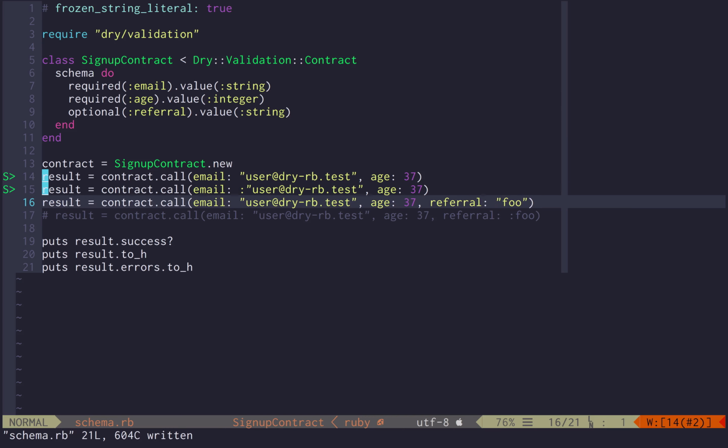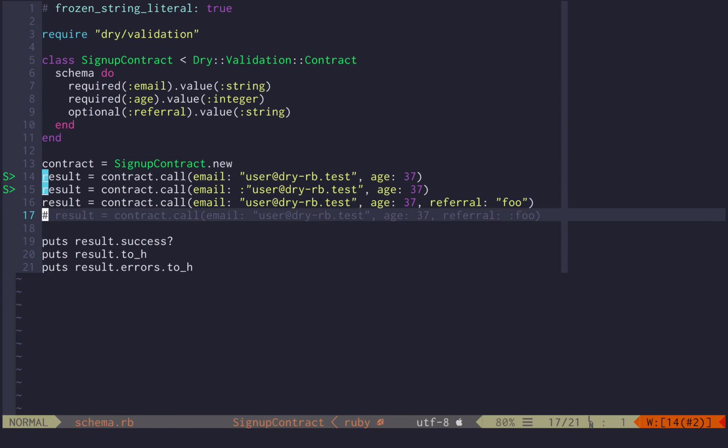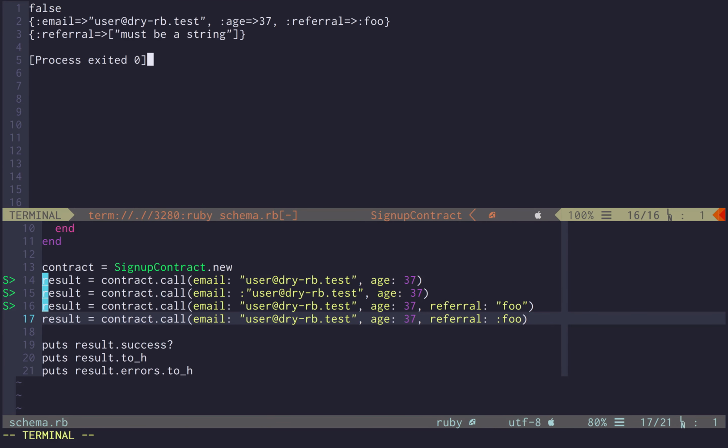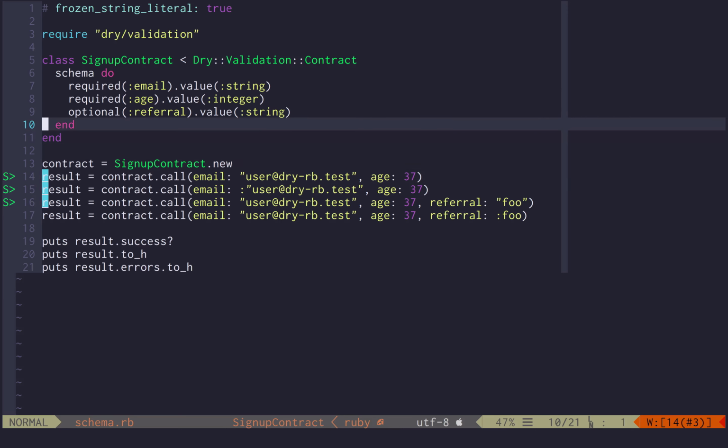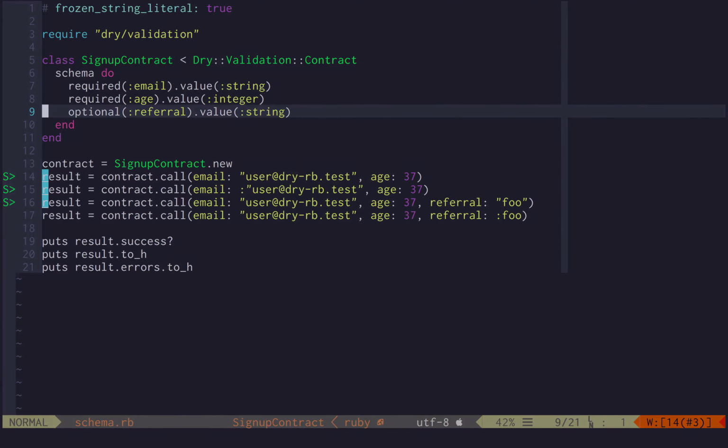If it's an optional key, so if we pass valid data, the result is successful. But if we instead pass a symbol as well here, it fails. So for optional keys, if they are missing at all from the payload, it's acceptable, but once they are present in terms of having the key part of the payload here, they must adhere to the type expectation.